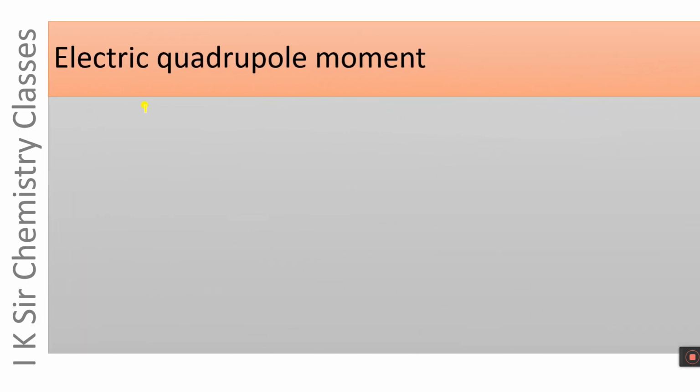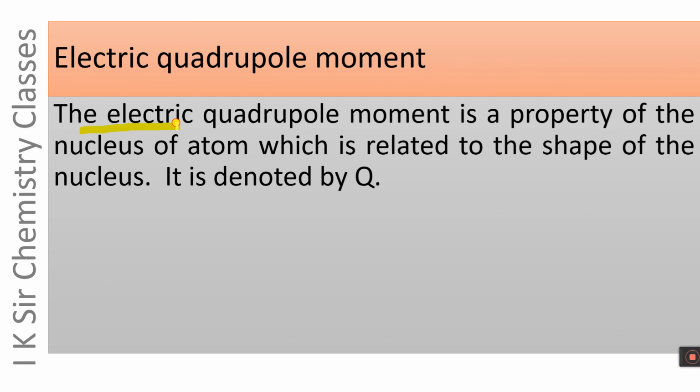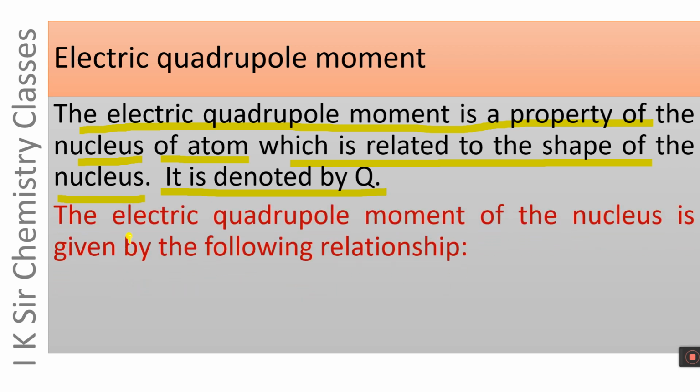Electric quadrupole moment. The electric quadrupole moment is a property of the nucleus of atom which is related to the shape of the nucleus. Please understand it again. The electric quadrupole moment is a property of the nucleus of atom which is related to the shape of nucleus, and electric quadrupole moment is denoted by Q. The electric quadrupole moment of the nucleus is given by the following relationship.